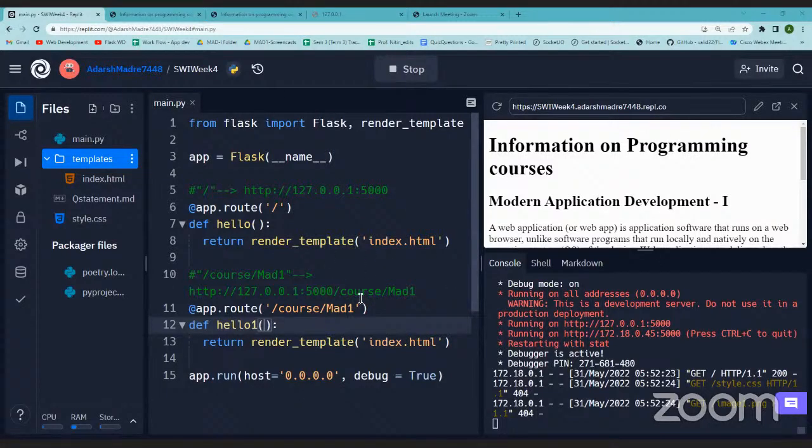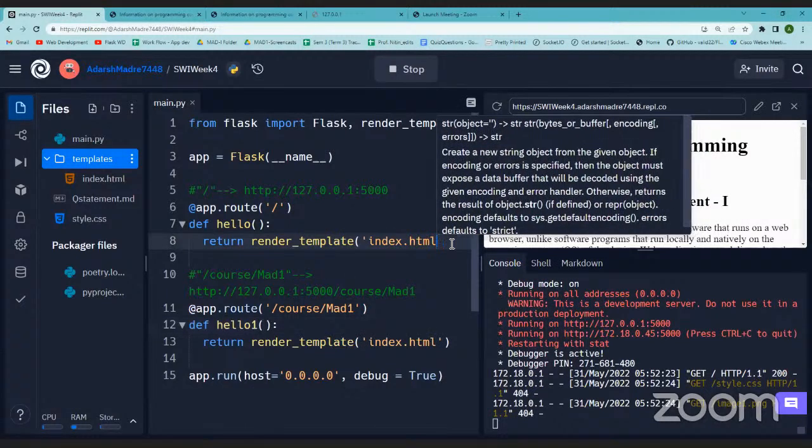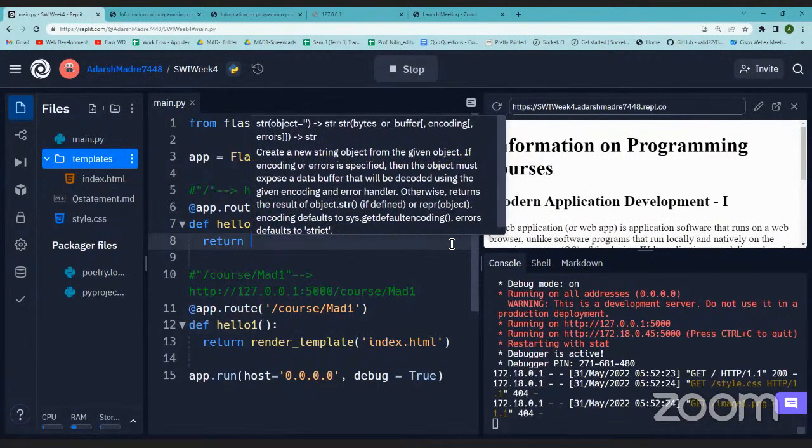Why? Because we are returning the same thing. Just to see the difference, I'll also change this and put some simple text.